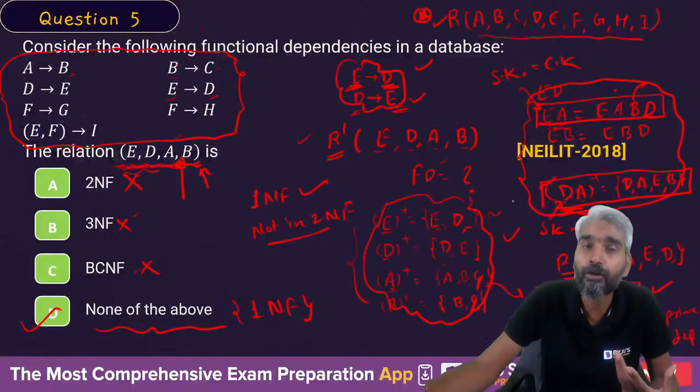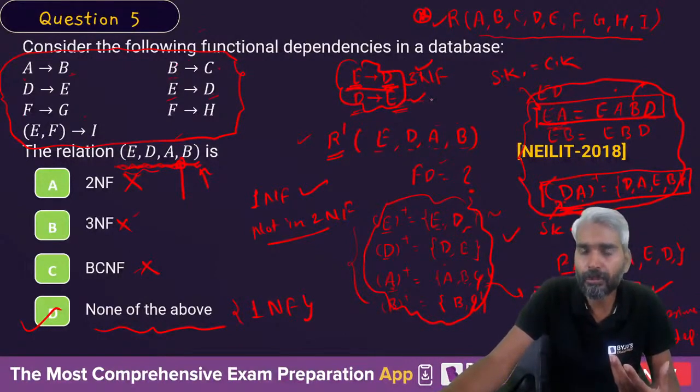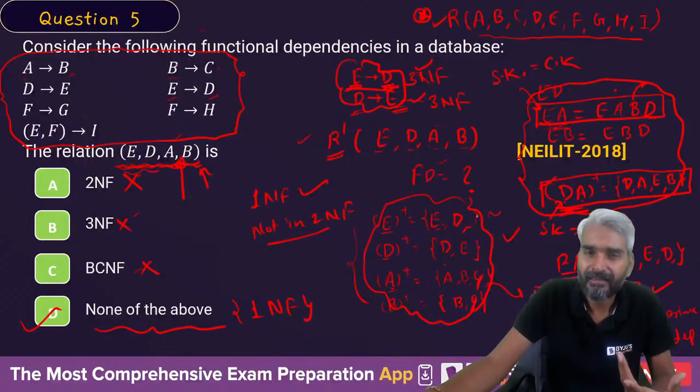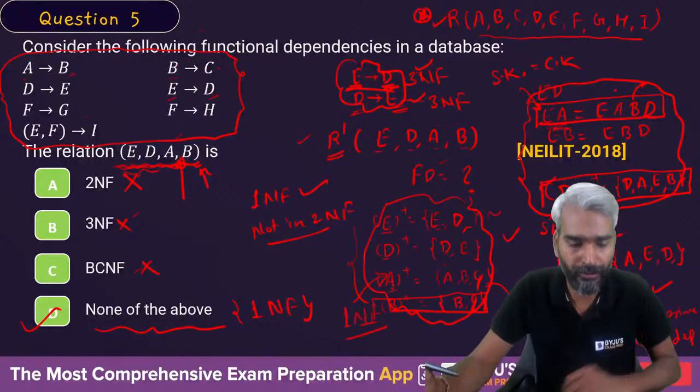You need to check the normal form. So what is the normal form of this FD? This is in 3NF because both are prime attributes. This is also in 3NF because both are prime attributes. E implies D is again the same thing. This is again the same thing. This is a non-trivial dependency, but this is the only dependency which is in 1NF, and because of that the normal form is 1NF, not 2NF.